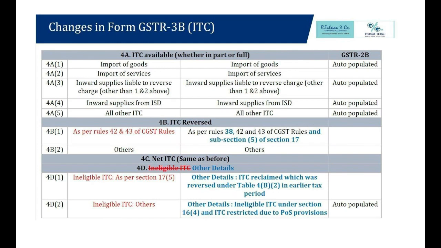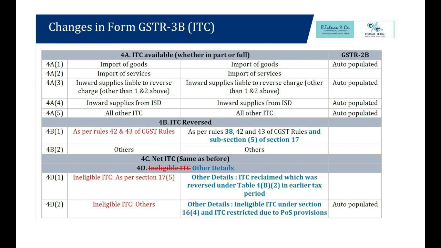Let us see the GSTR 3B. This is GSTR 3B. Now there are certain cases for temporary reversal, which you've already mentioned. For example, the invoice was dated the 30th, and the goods arrived on the 2nd of the next month, so we cannot take it in August. We have to take it in September. So what are we going to do? We are in the month of August. We are going to reverse in table 4B2, right?